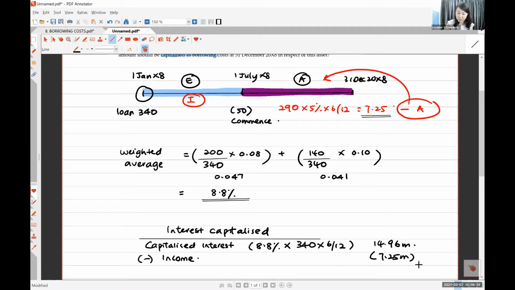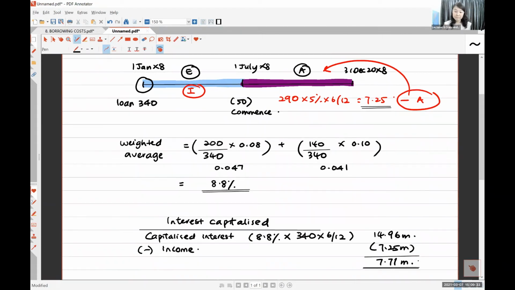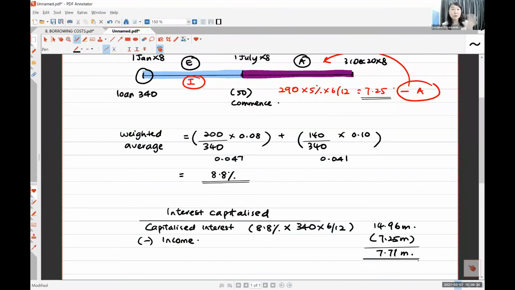So how much do you want to capitalize? It's actually not much. Actually, the amount is not big. The amount that you can capitalize is not big. It's very small. Usually, most of the time, the interest expenses amount will be very big. Interest expenses, interest asset, very small, because you don't construct for so long, right? Usually.